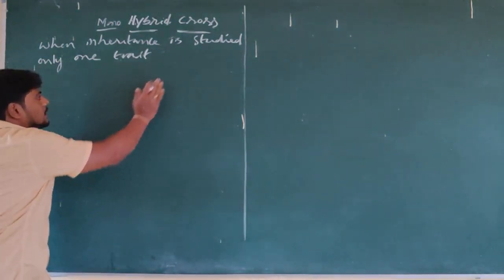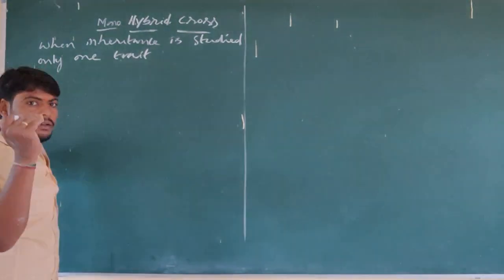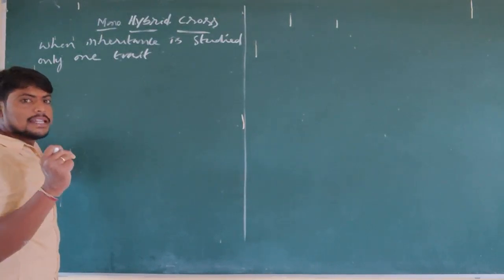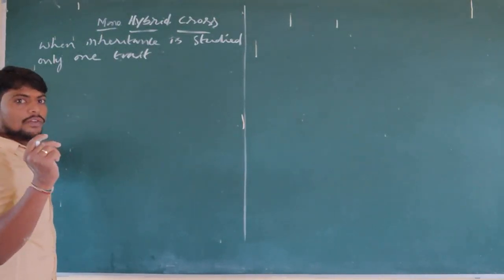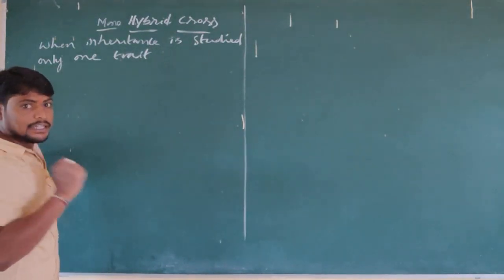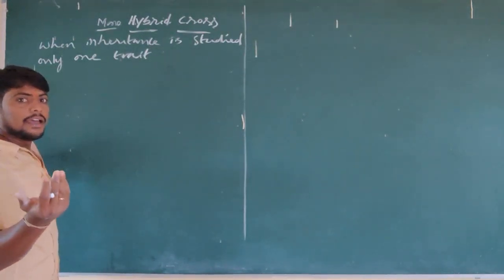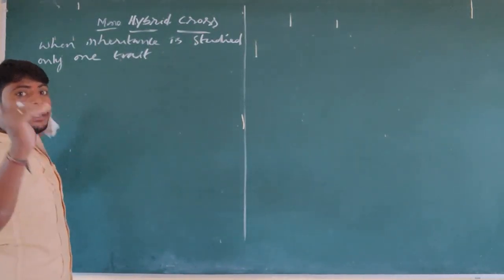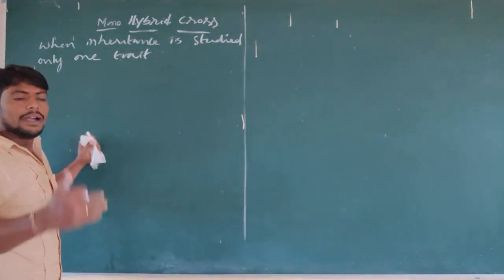Now we are going to discuss it. For the monohybrid cross, Mendel selected a plant which has only one character, and another plant which has the same character in its recessive form.